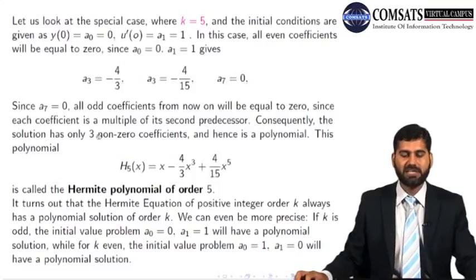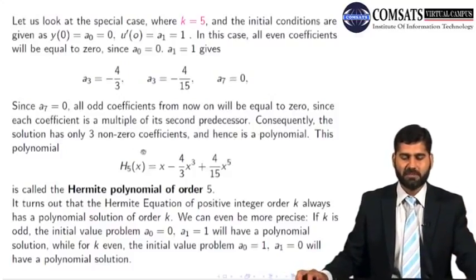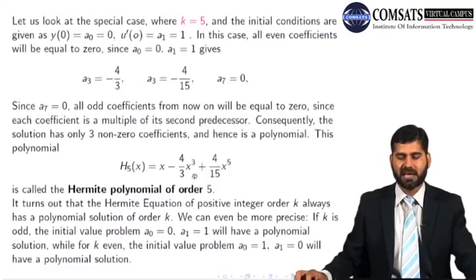Consequently, the solution has only 3 non-zero coefficients, a1, a3, and a5, and hence is a polynomial. It will become a polynomial because it terminates. This polynomial is x minus 4 by 3 x cubed plus 4 by 15 x to the 5. And we wrote it H5 of x because it's a Hermite polynomial. We name it H for Hermite. This is called a Hermite polynomial of order 5.